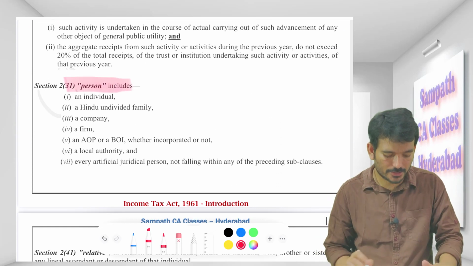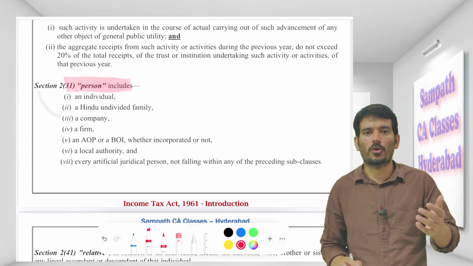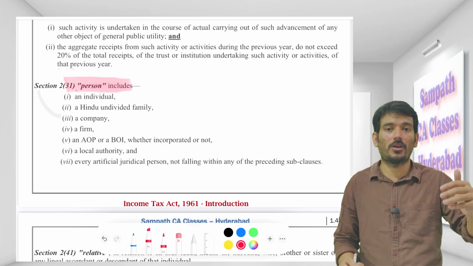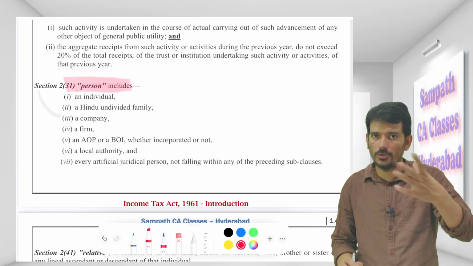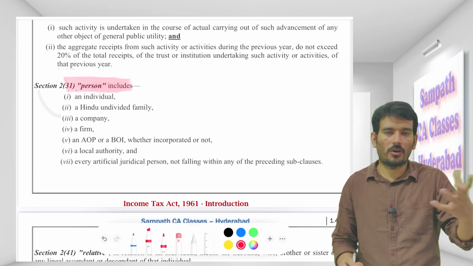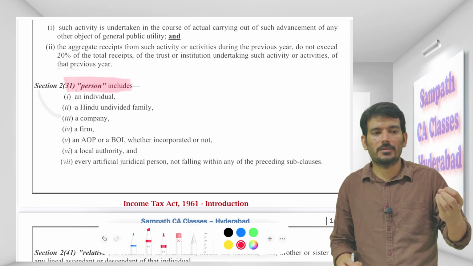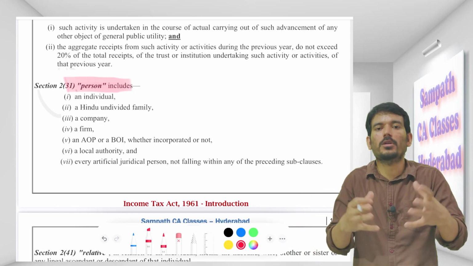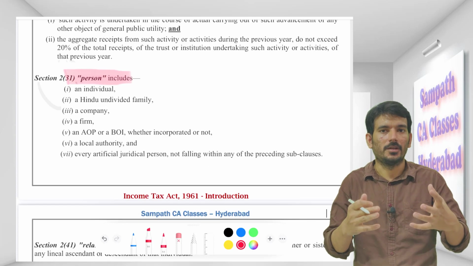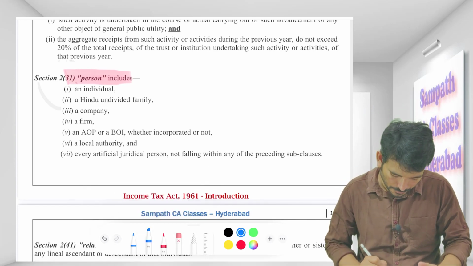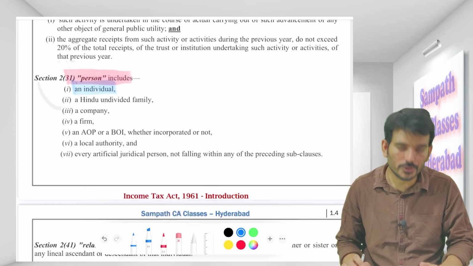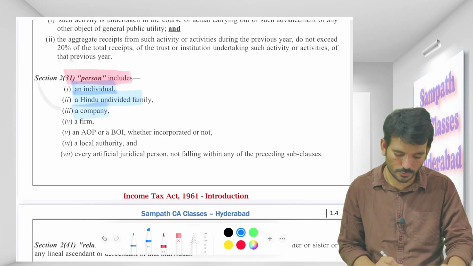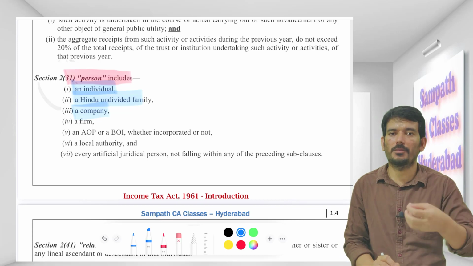And coming to the person's definition, when income tax talks, they keep saying every person, they will not say individual. I am an individual, you are an individual, like all natural persons are individuals, but the law wants to have more coverage. So they say only person, but person includes an individual like you and me, HUF, the Hindu undivided family, a company like ICICI Bank, Reliance.